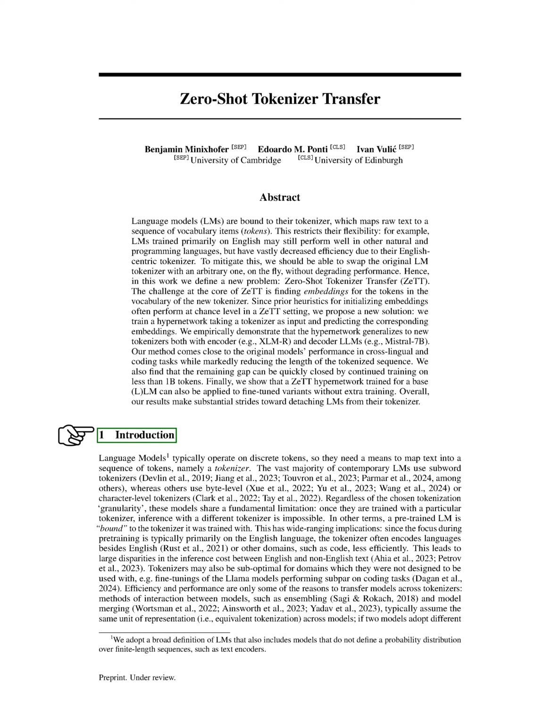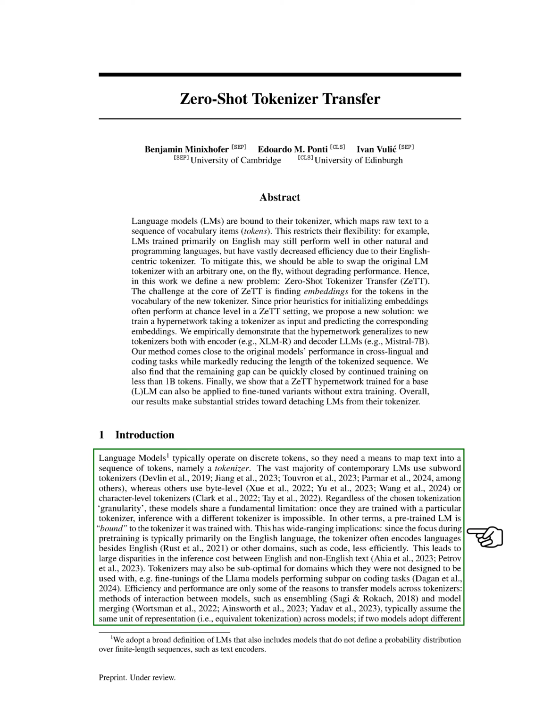Section: Introduction. In this section, we will discuss how language models, LMs, typically work with discrete tokens and require a tokenizer to map text into a sequence of tokens. Most LMs today use subword tokenizers, while some use byte-level or character-level tokenizers. However, a key limitation of these models is that once they are trained with a specific tokenizer, they cannot be used with a different one.